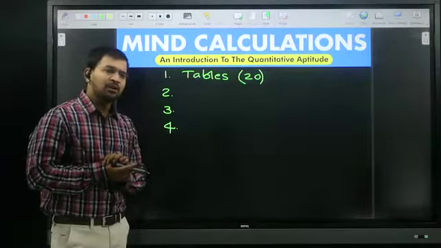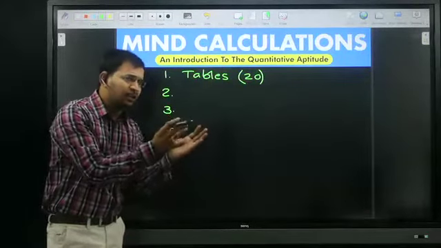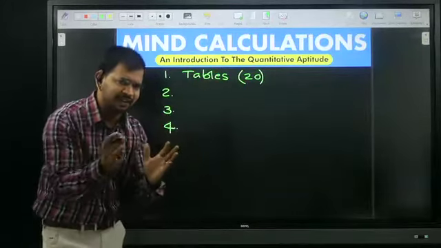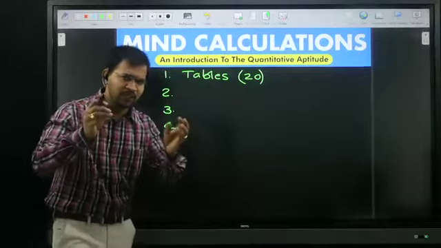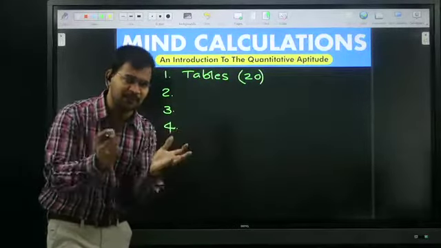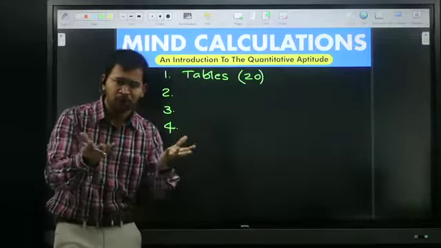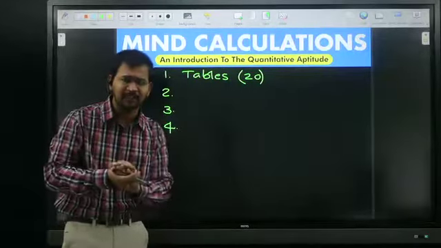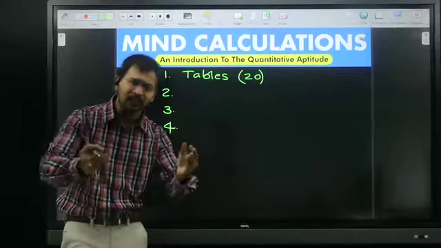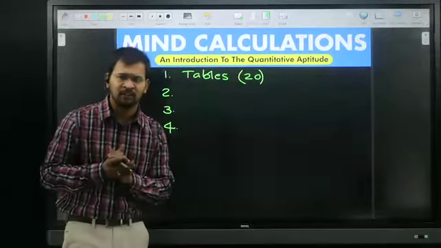Knowing tables is not in a single way. Here we need 20 tables in multiple ways, because we don't know in what way they will ask in the exam, but you should be ready to face whatever way they ask.